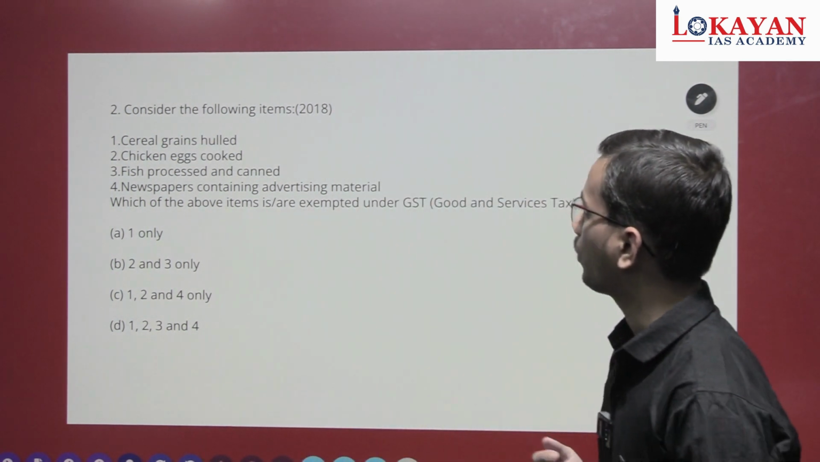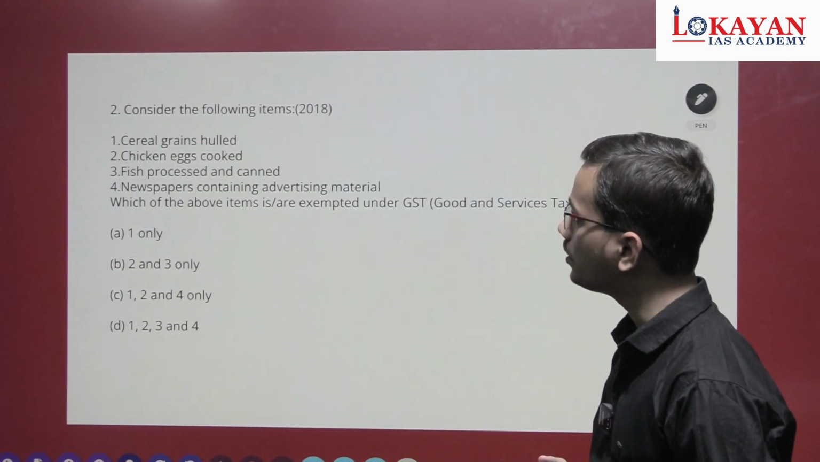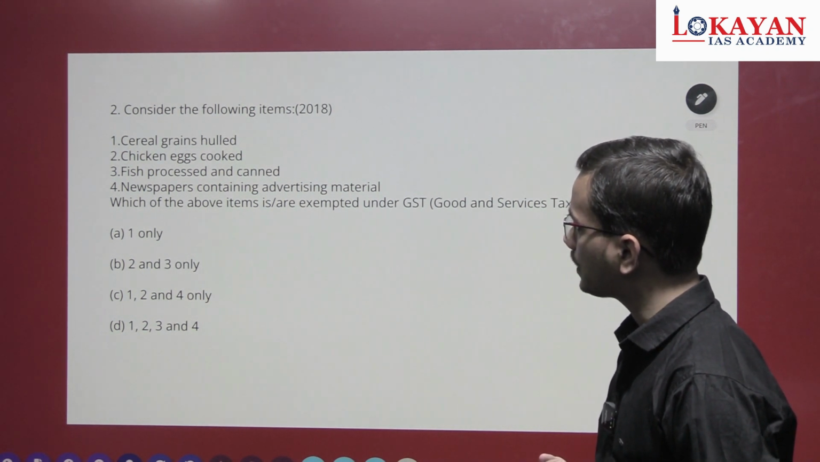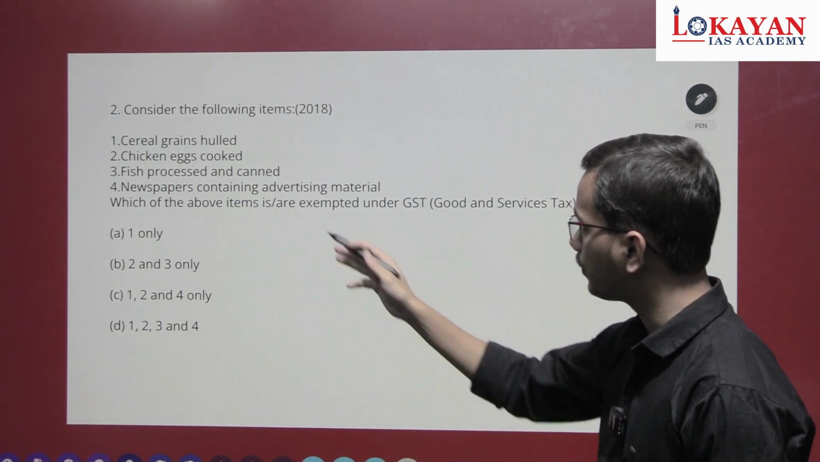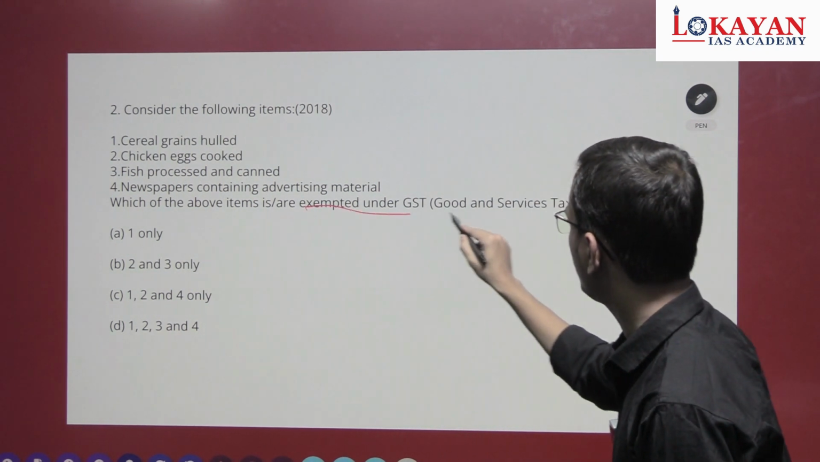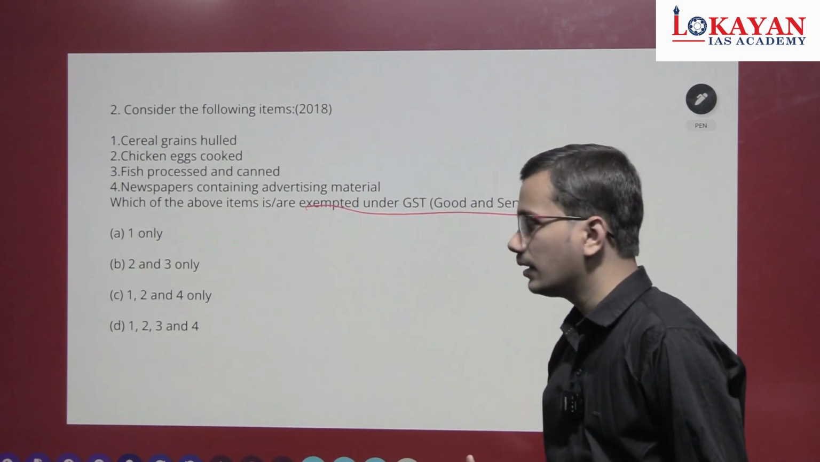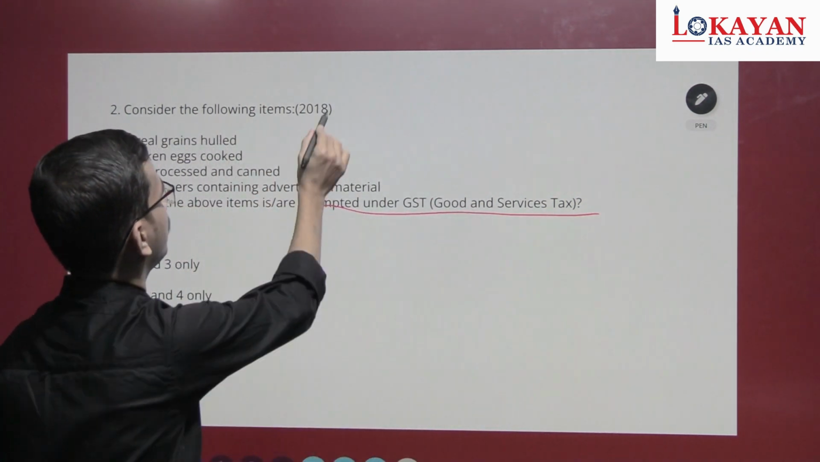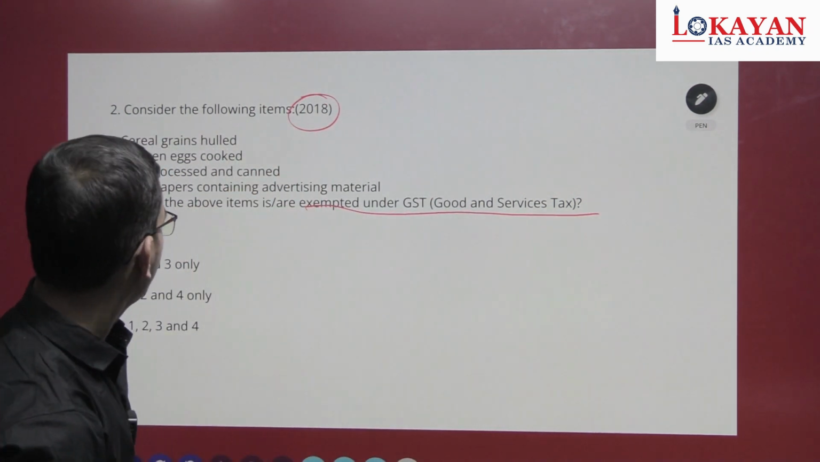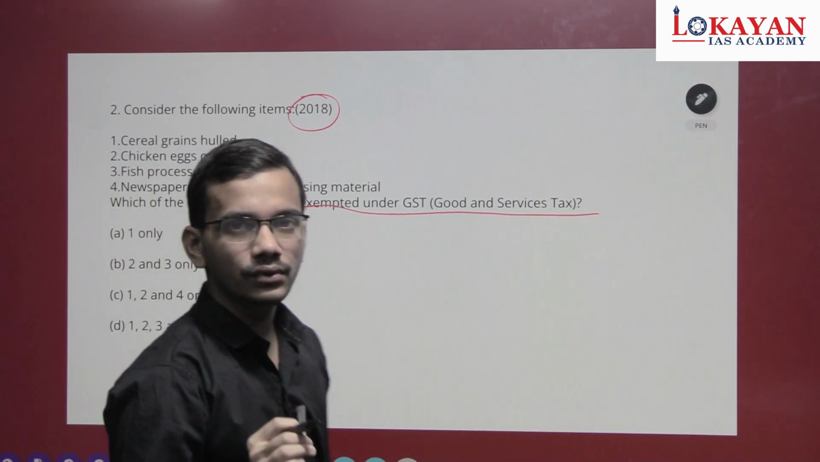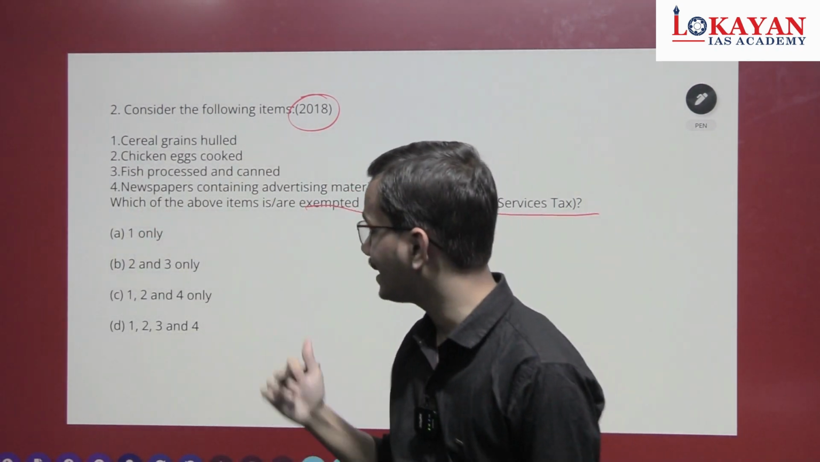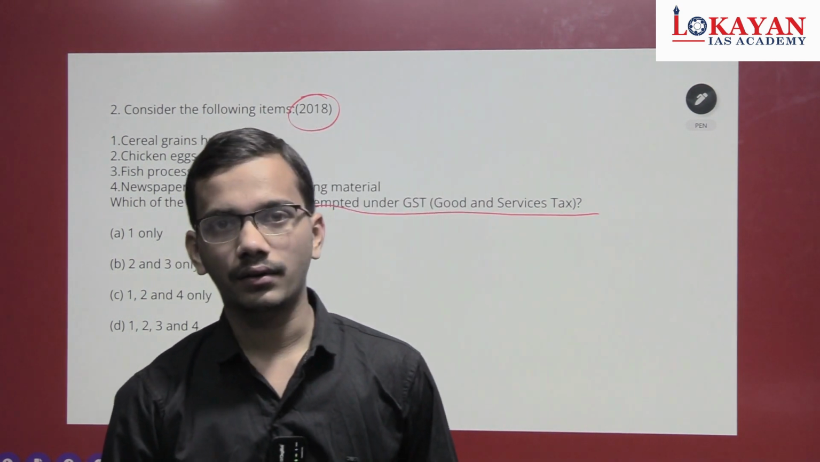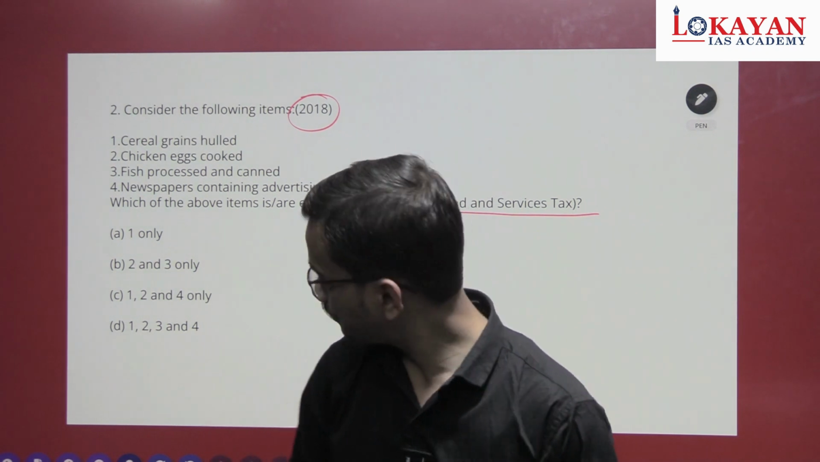See, consider the following items: cereal grains hulled, chicken eggs cooked, fish processed and canned, newspapers containing advertisement material. Which of the above items are exempted under GST? See, relatively, this is a tough question. 2018. See, we have to choose items which are exempted from GST. It is very hard to memorize the entire list. But we should have a relative idea.